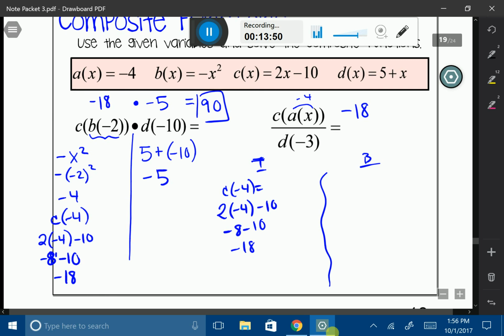And my denominator, D of negative 3, I'm going to substitute negative 3 into that D function. And that's going to give me 2. So my denominator is going to be 2. I'm going to divide them to give me negative 9.